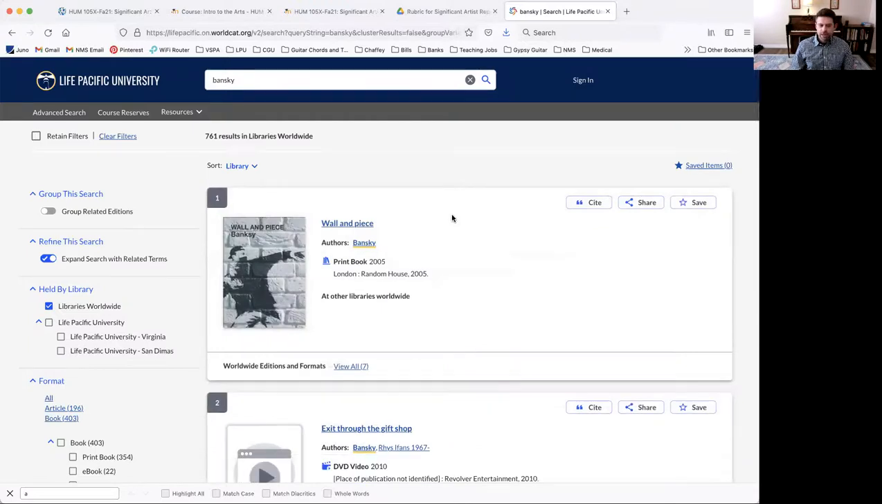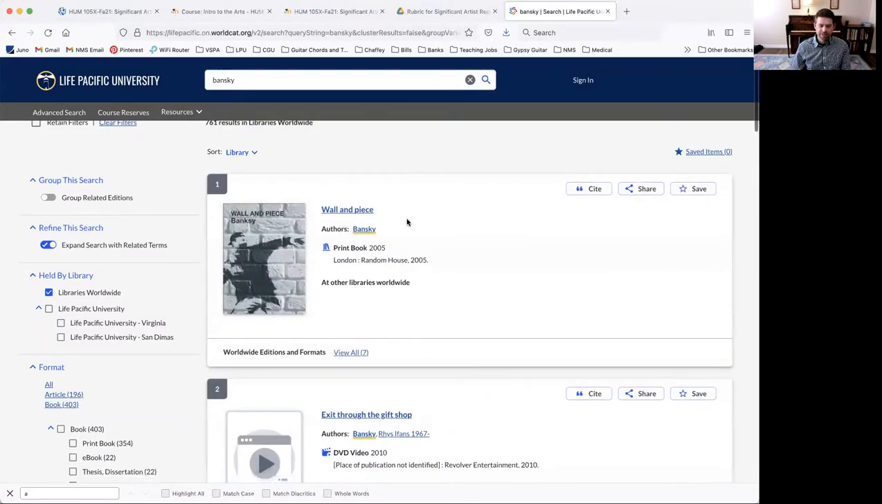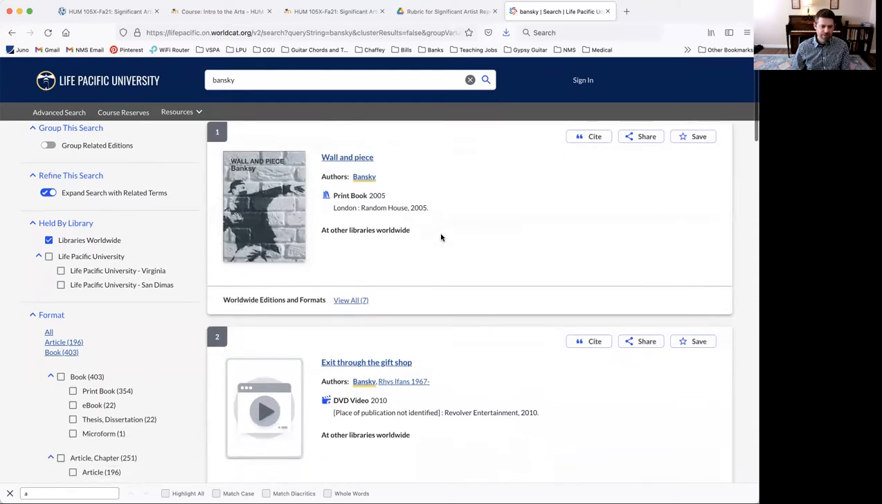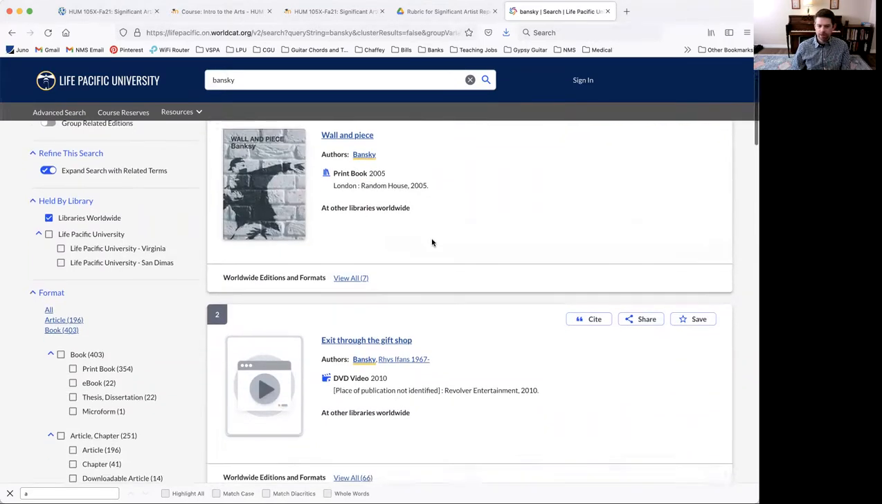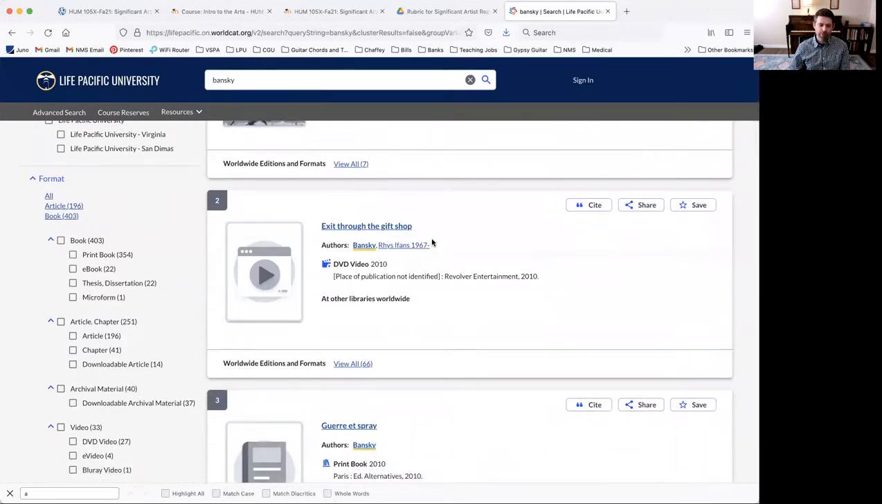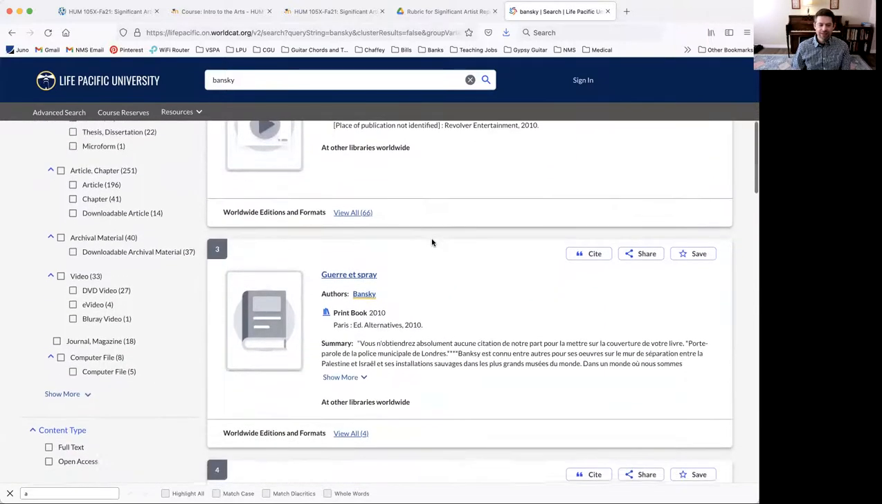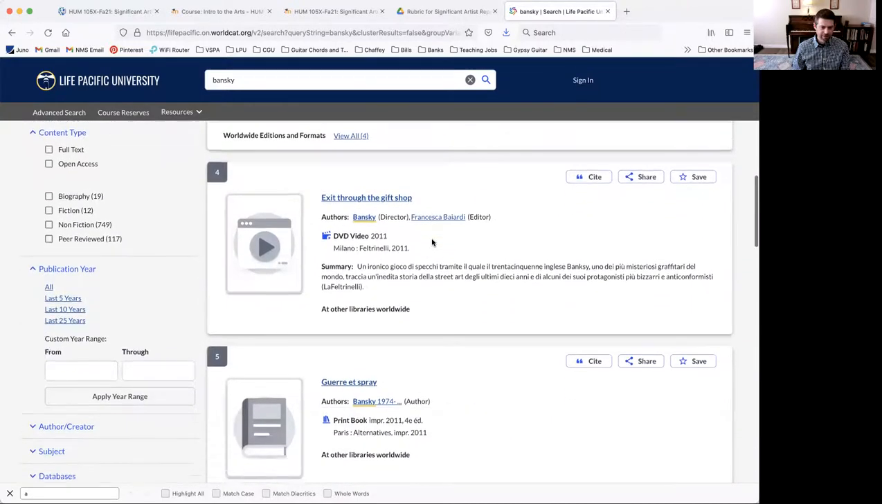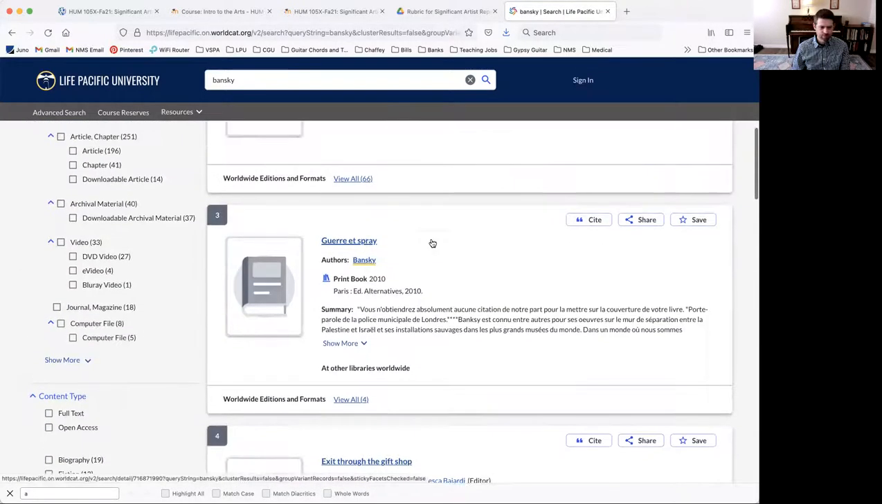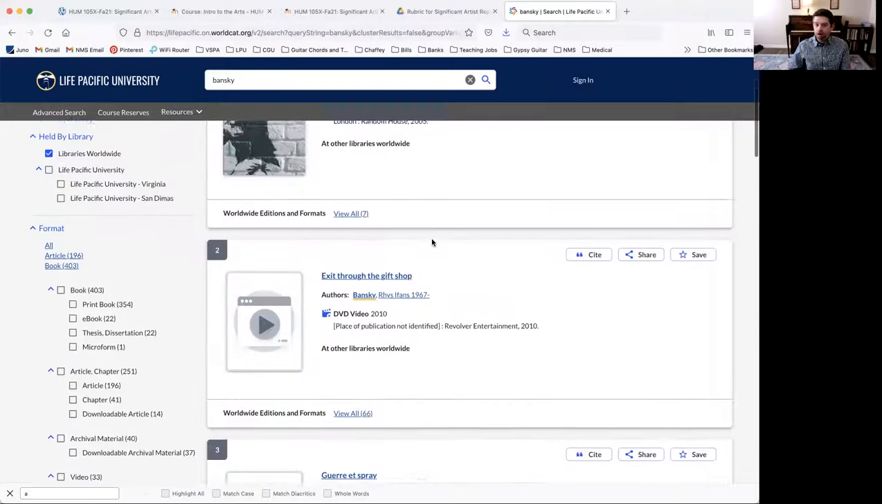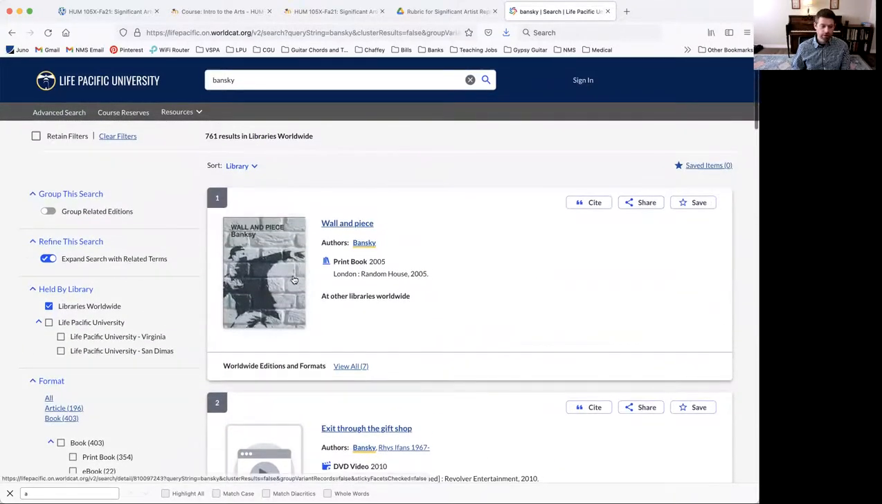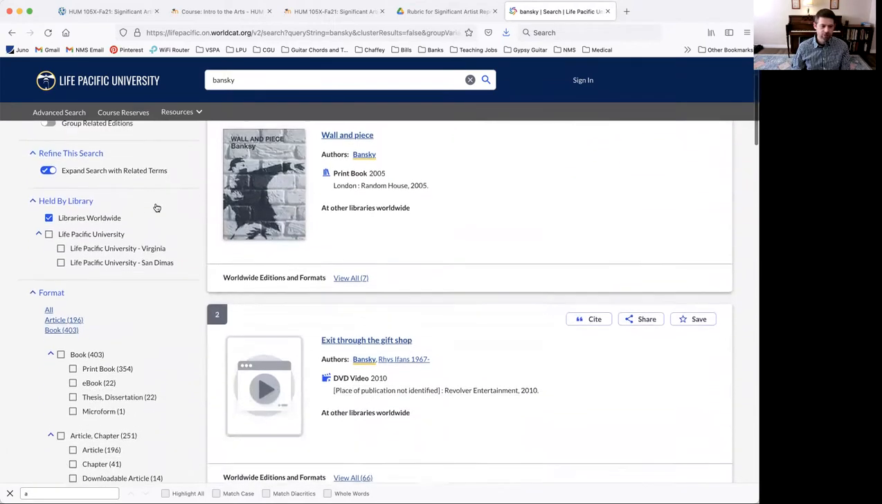So these are some things that come up. Wall and Peace. That's a funny title, huh? Okay, it's a print book. Doesn't look like Pacific Library has it. Not that some of you would be able to access it anyway, because I think you're on the other side of the country. So that's something else to consider. All these things, even if they are at the library, getting a physical copy can be tricky.